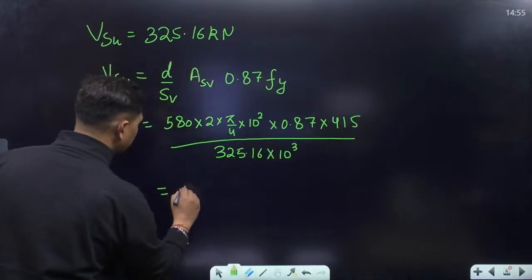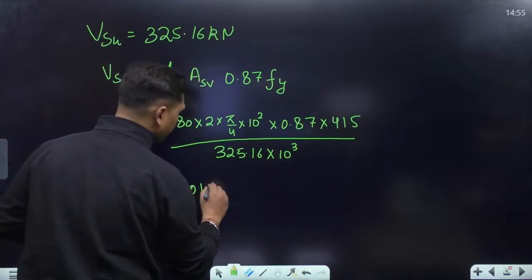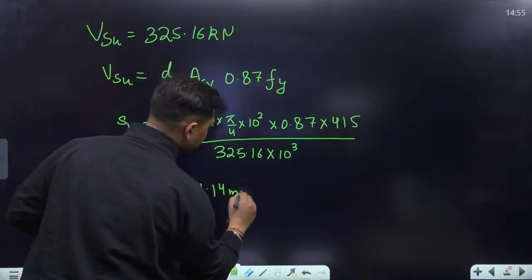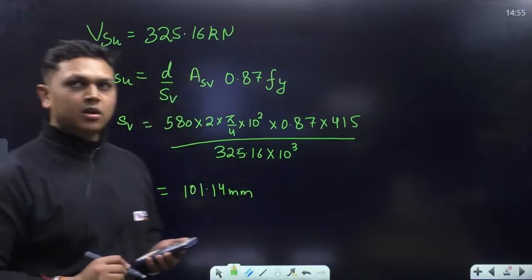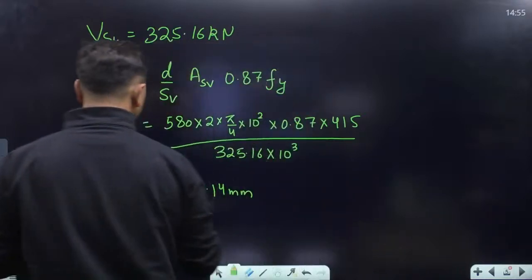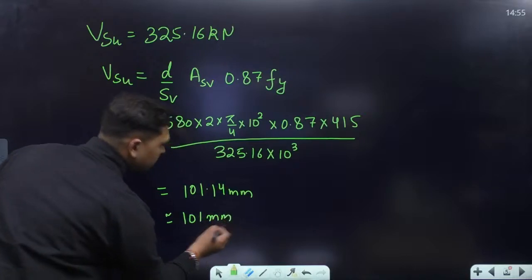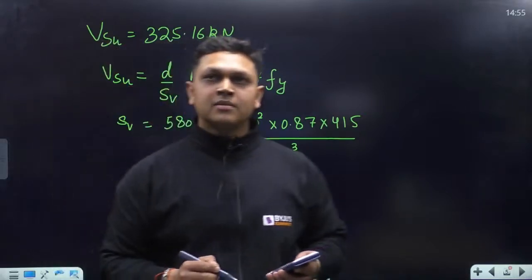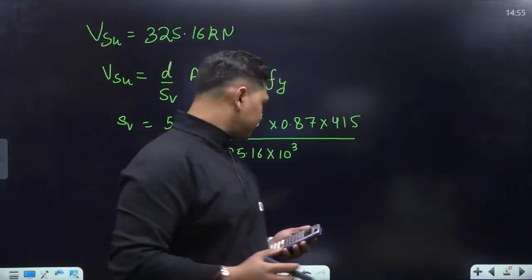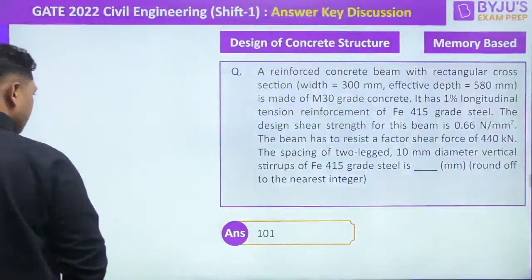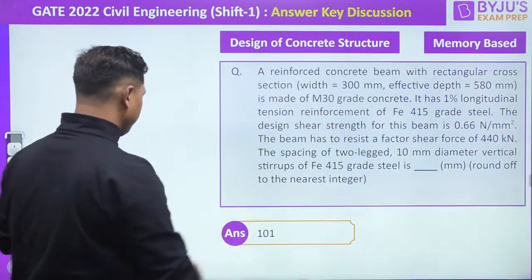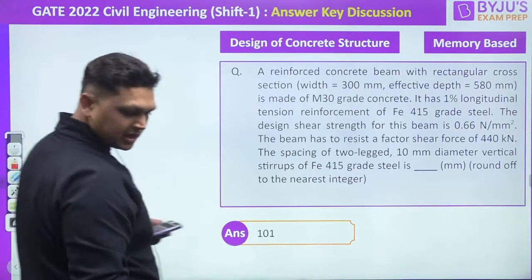So if you solve this, you will get the value as 101.14 mm something, and you are asked to round off the particular value to the nearest integer. So the value will be equal to 101 mm. So this is the right answer. Any doubt to anyone, guys? All right, so the answer is 101 mm. Moving on to the next question.